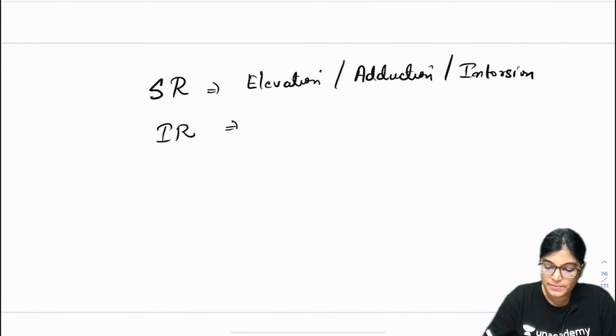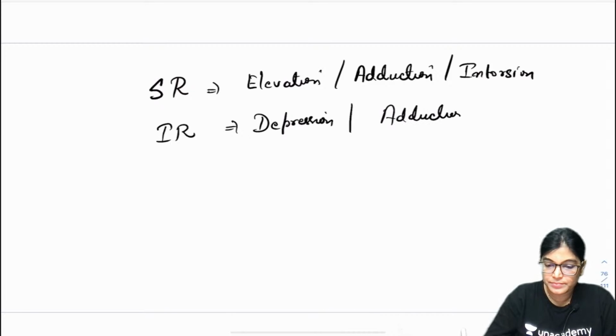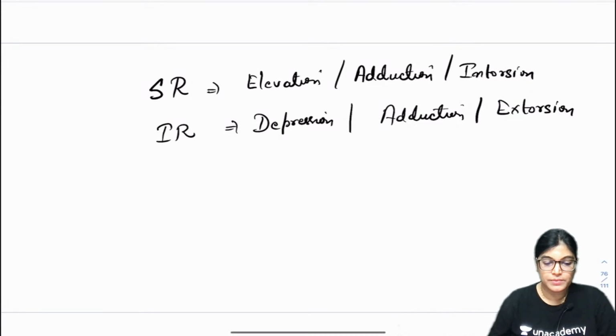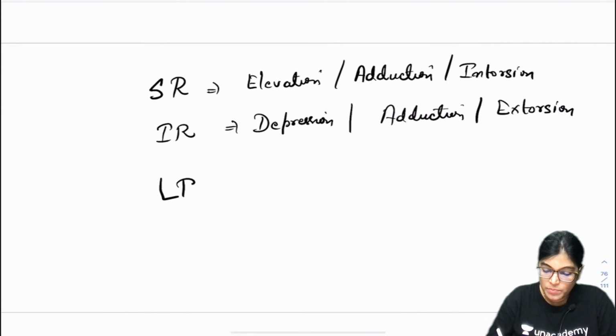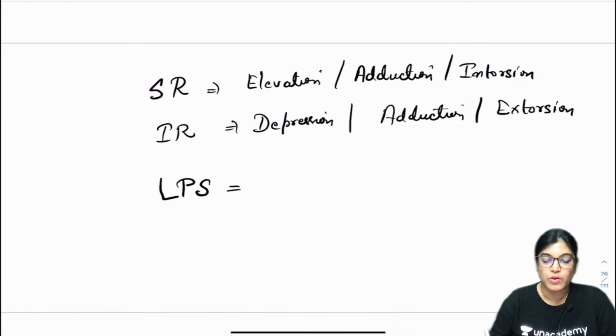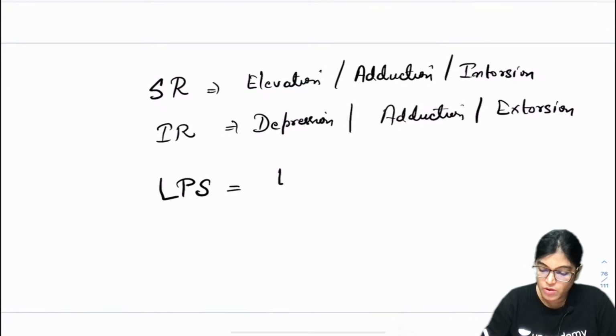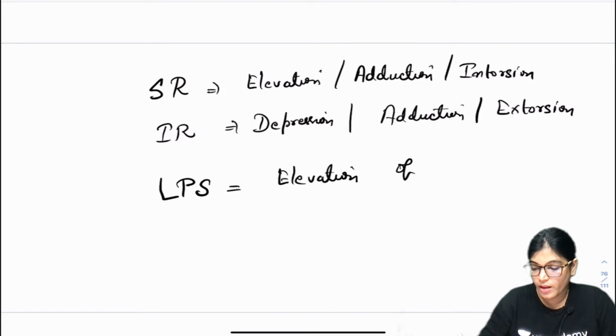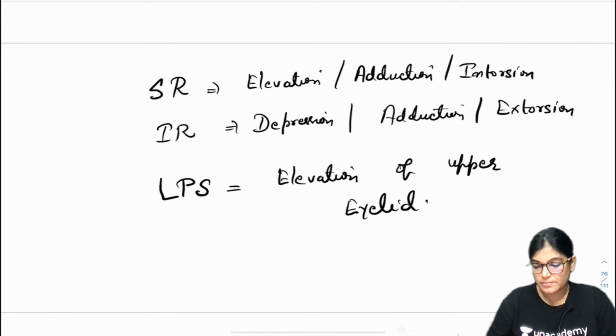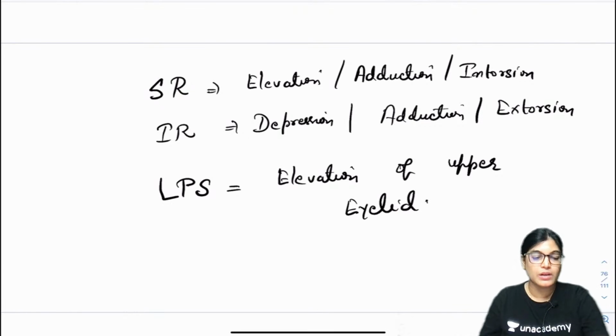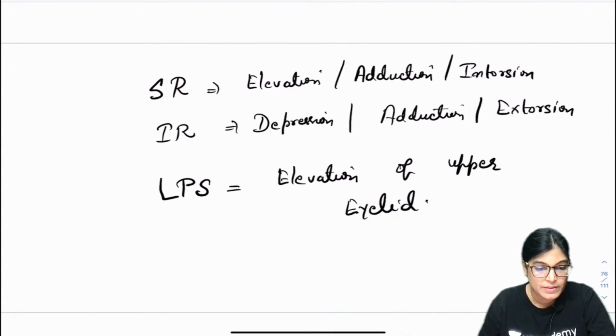The inferior rectus is causing depression, adduction and extorsion of the eyeball. LPS, what do you mean by LPS? Levator palpebrae superioris. It is causing elevation of the upper eyelid. So done with this. Now I think everyone is okay with the answer.